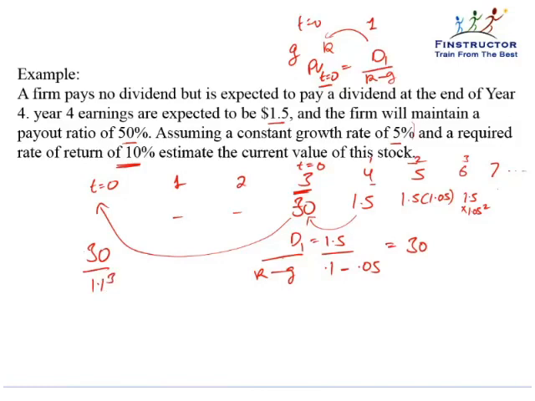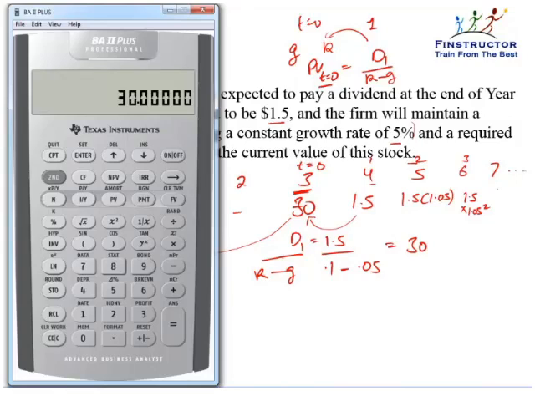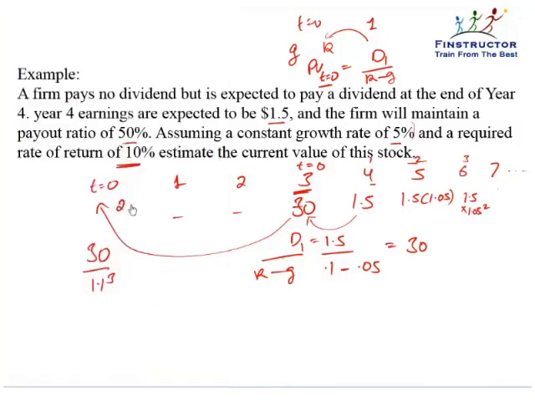We could have also used the TVM sheet of the calculator to do this discounting. So we'll just enter 30 as FV, press 0 as PMT, press 10 as I/Y, press 3 as N, and compute PV. It comes out to be $22.539. So 22.539 is the current value of this stock.